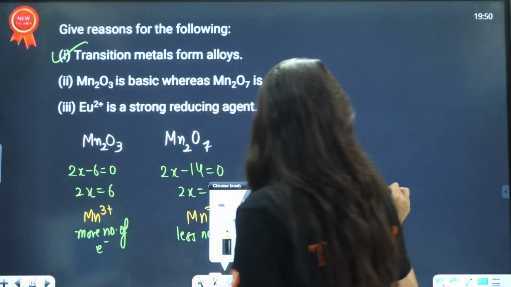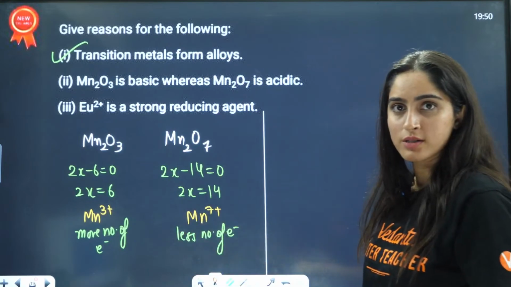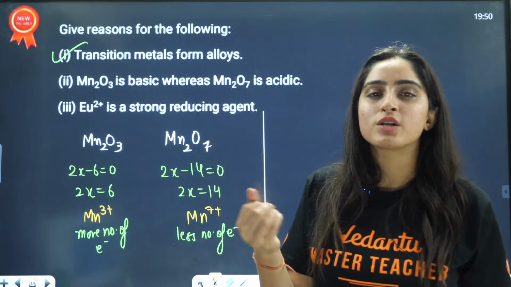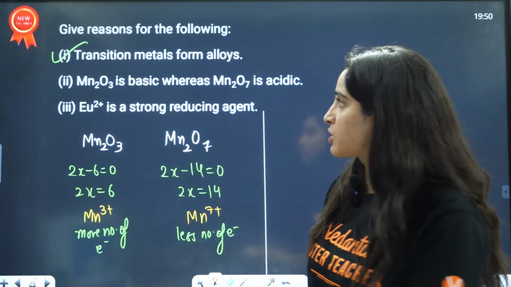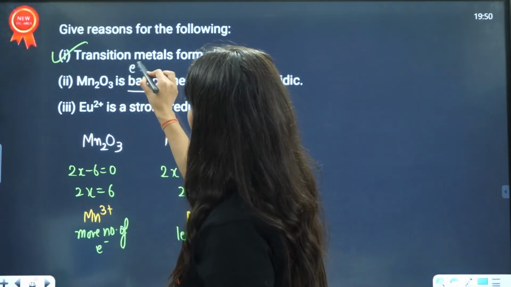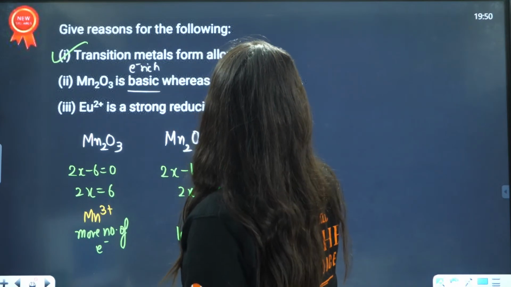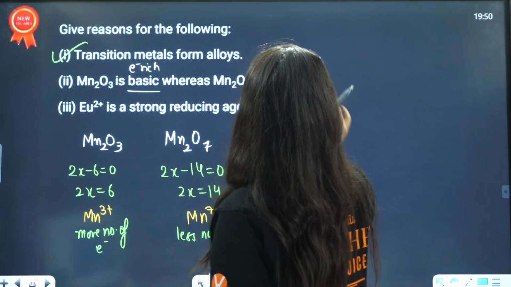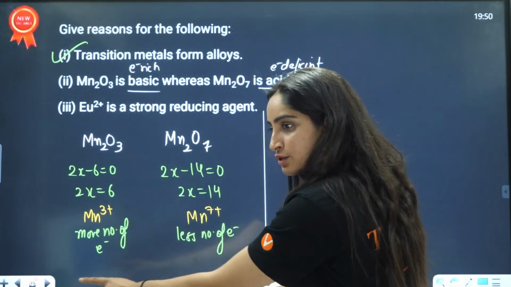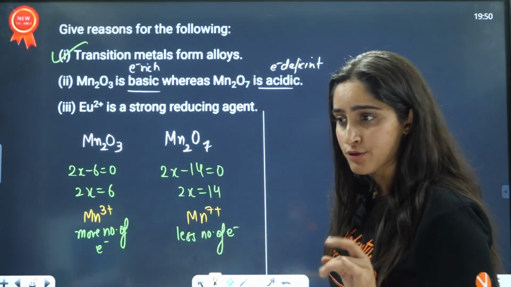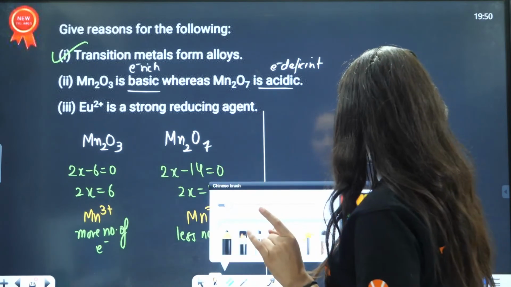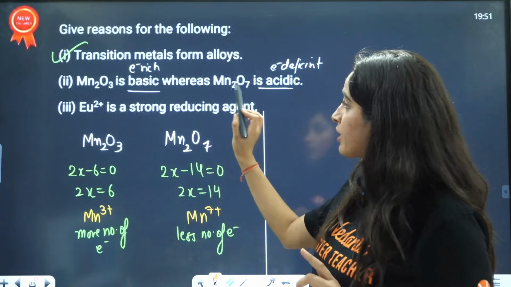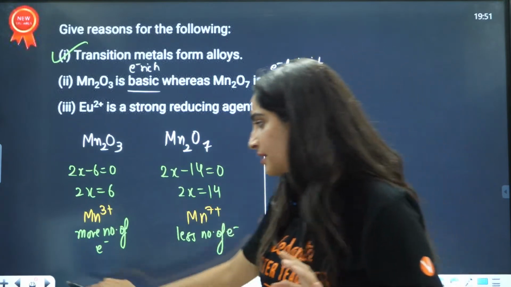That is the reason when something has more number of electrons. What is basic character? Basic character is like Lewis base. What is a Lewis base? Which is electron rich, right? Basic is which is electron rich, and acidic is which is electron deficient, right? So you can see why, because it can donate the electrons, it cannot donate the electron. That is the reason we can see that Mn2O3 is basic, sorry, while Mn2O7 is acidic in nature.